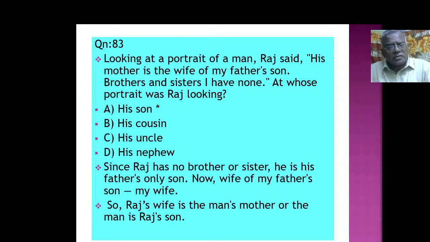Since Raj has no brother or sister, he is his father's only son. Now, wife of my father's son, that is my wife. So Raj's wife is the man's mother, or the man is Raj's son. So that's how we can argue. So his son is the right answer.